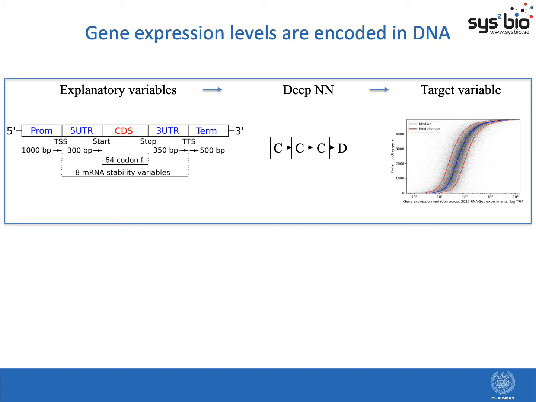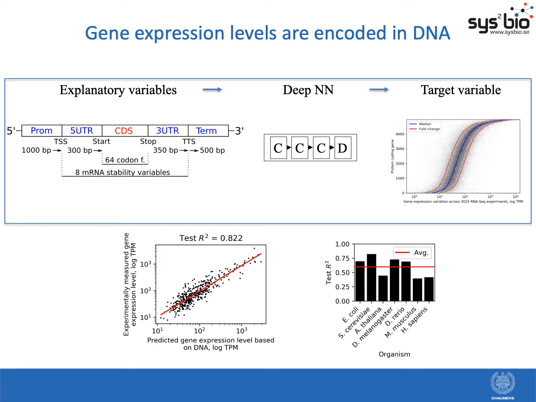For training the models, as explanatory input variables, we used sequence upstream and downstream of the coding gene sequence. This included promoters, untranslated regions, as well as terminators, and spanned altogether over 2,000 base pairs of DNA sequence. We also used the codon usage, or codon frequencies, of coding regions, as well as additional variables related to mRNA stability.